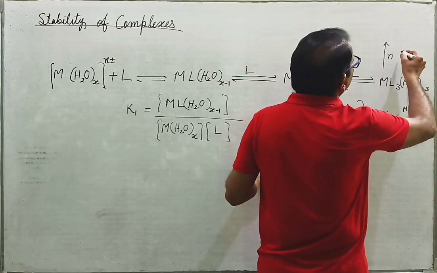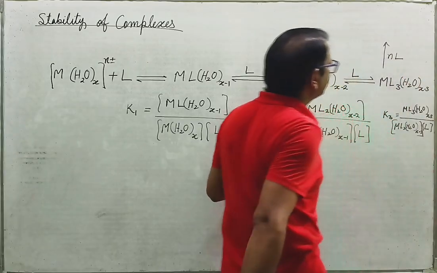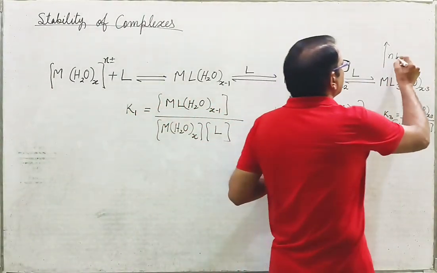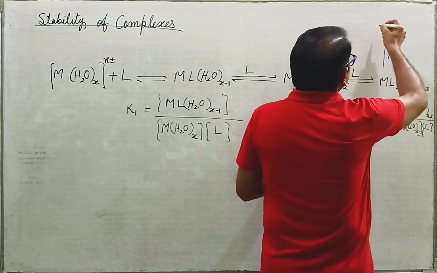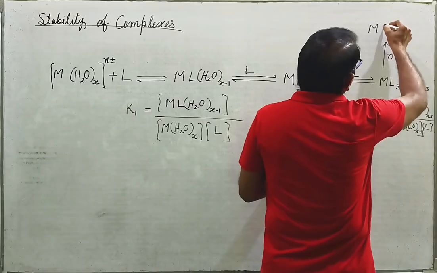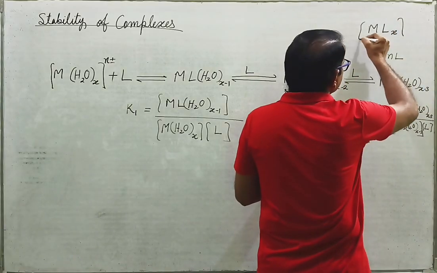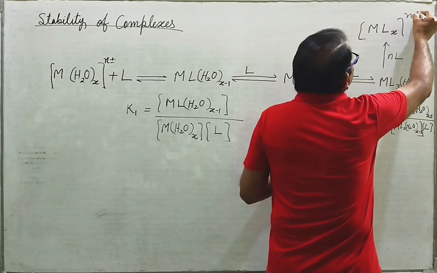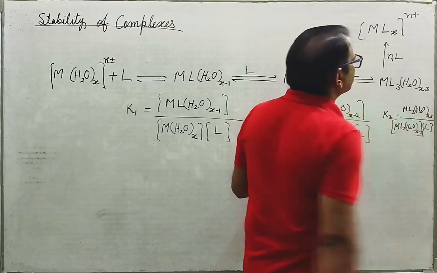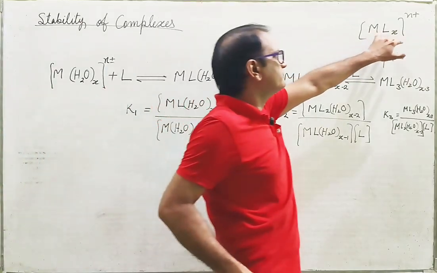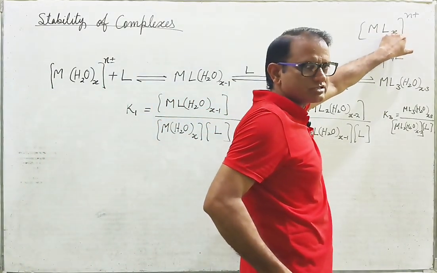Say the final step is with n ligands. Then what you will get is MLx, the final one that is formed. So you are taking n ligands and you are getting the final coordination sphere.